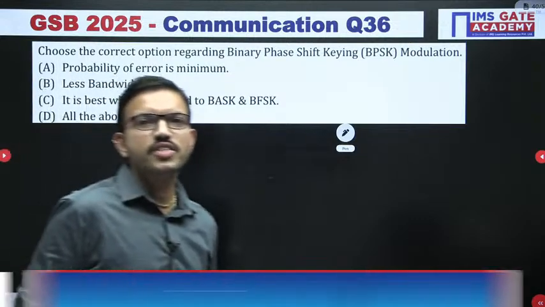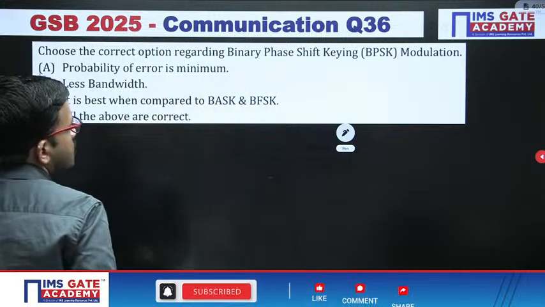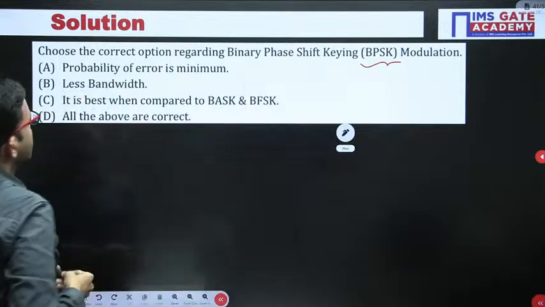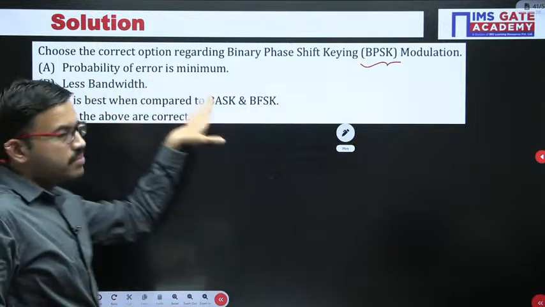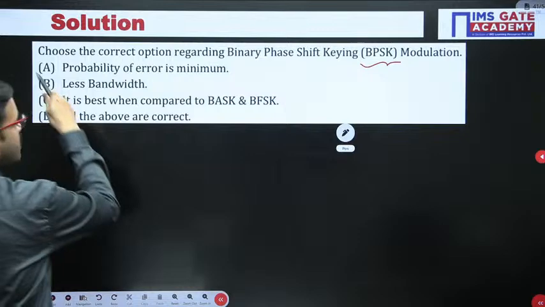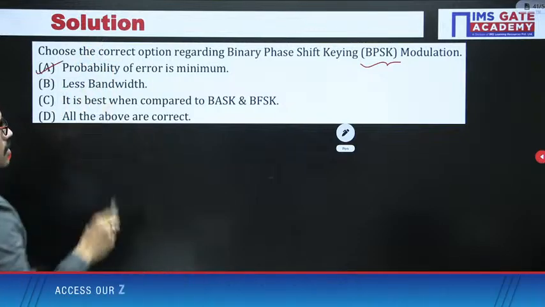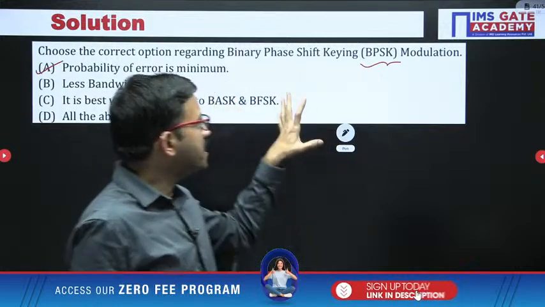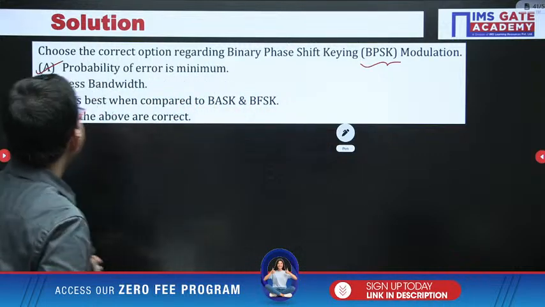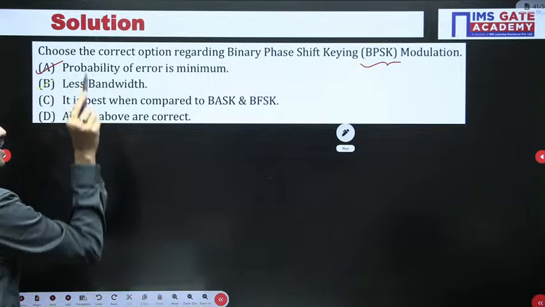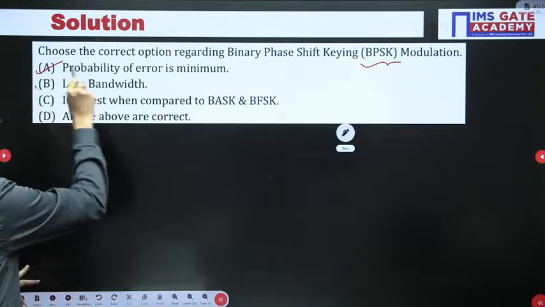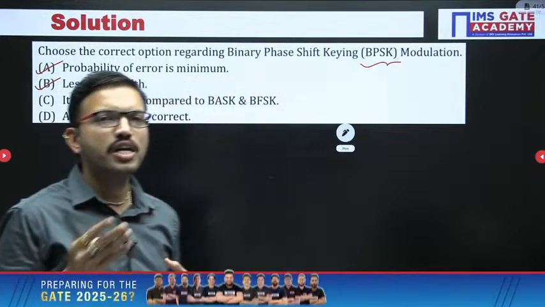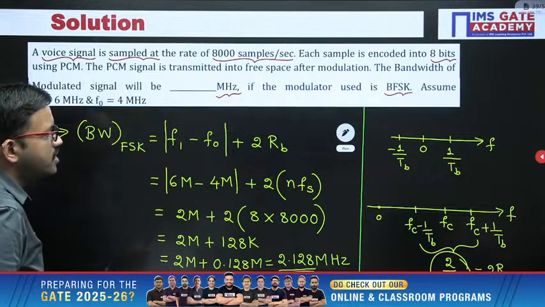Yes, very good Akanksha and Nobita, right. So here the question is regarding BPSK. Here the probability of error is minimum. Yes, this is correct. With respect to BPSK, among all the cases, ASK, PSK and FSK, in PSK the probability of error is minimum. Coming to the bandwidth, I already mentioned that with respect to ASK and PSK the bandwidth is the same, that is 2 times Rb, whereas with respect to FSK we got this much.